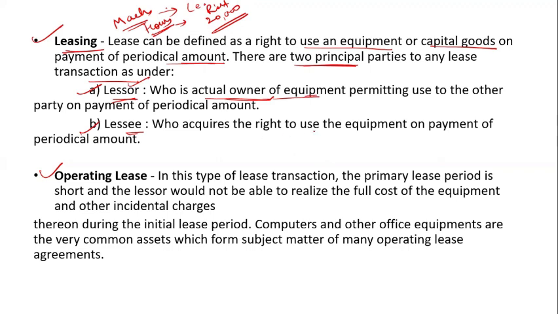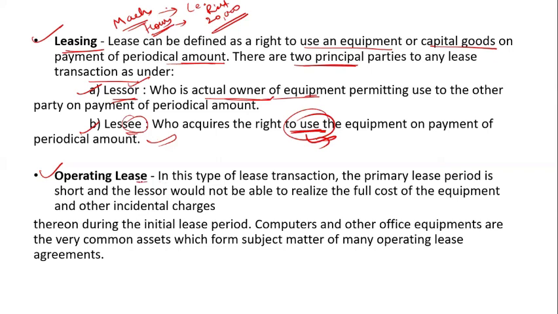And who actually uses the equipment, your tenant, who uses a particular house for living, is called the lessee. Who is using your equipment is the lessee. Who is actually the owner of the equipment or the capital goods is the lessor.